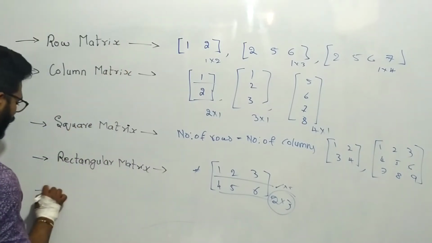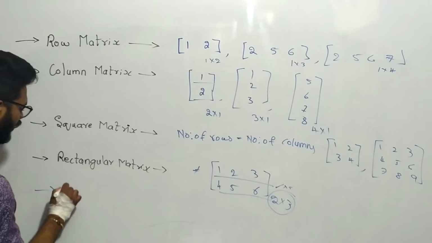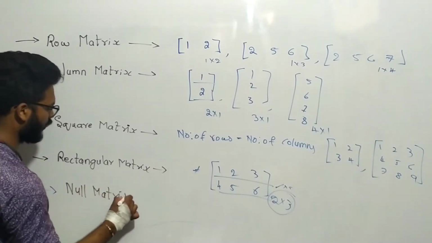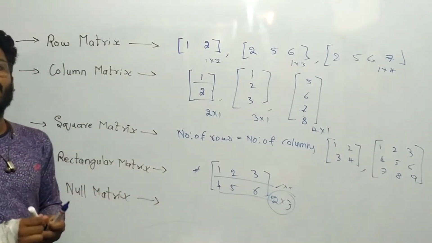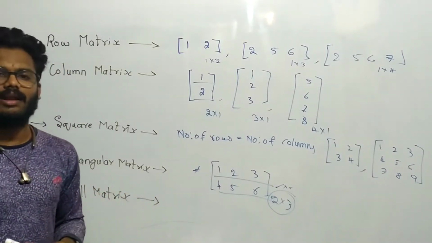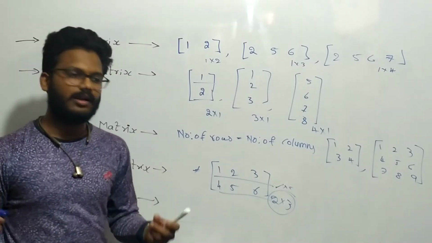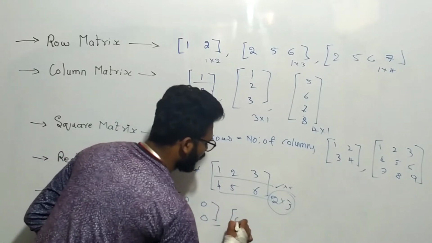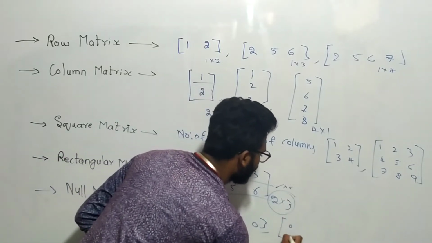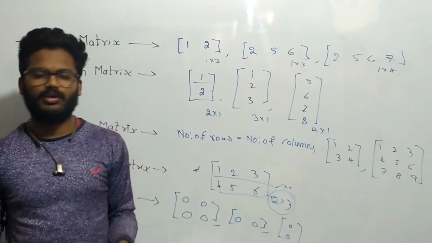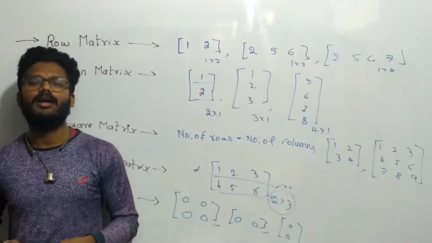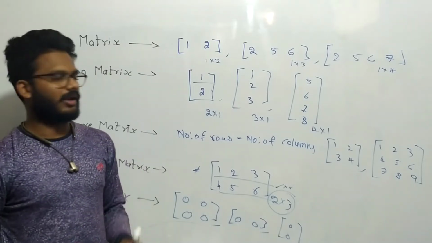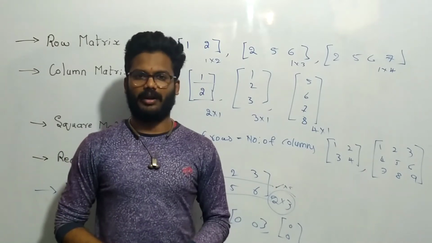Next, moving on to null matrix. What is it? Null matrix. Null matrix is nothing but, in the name itself, null means no. No means zero, right? So, all the elements are zeros. It may be of any order. Okay, so all the elements are zero. We call it a null matrix. There is no need of any particular order. Any order, but each and every element in that particular matrix is 0. Then we call that matrix a null matrix.